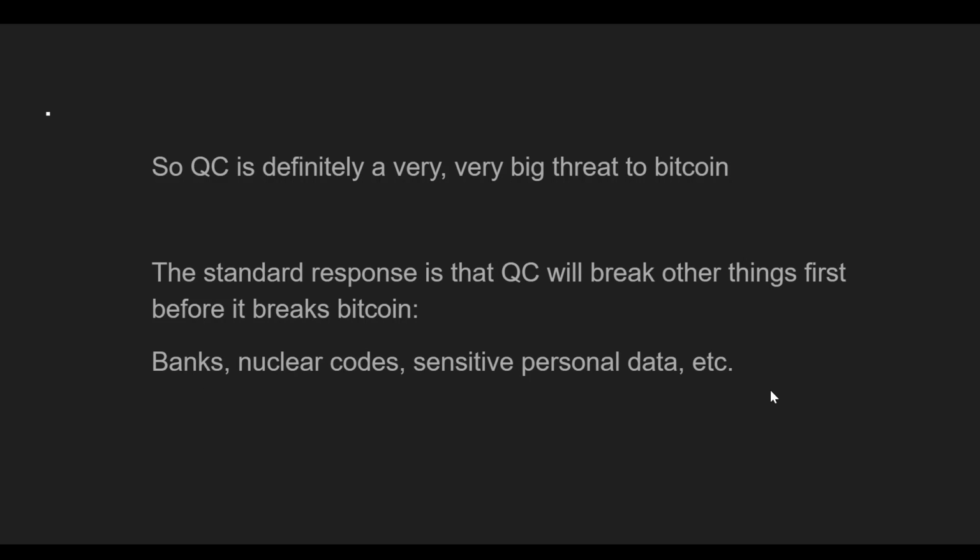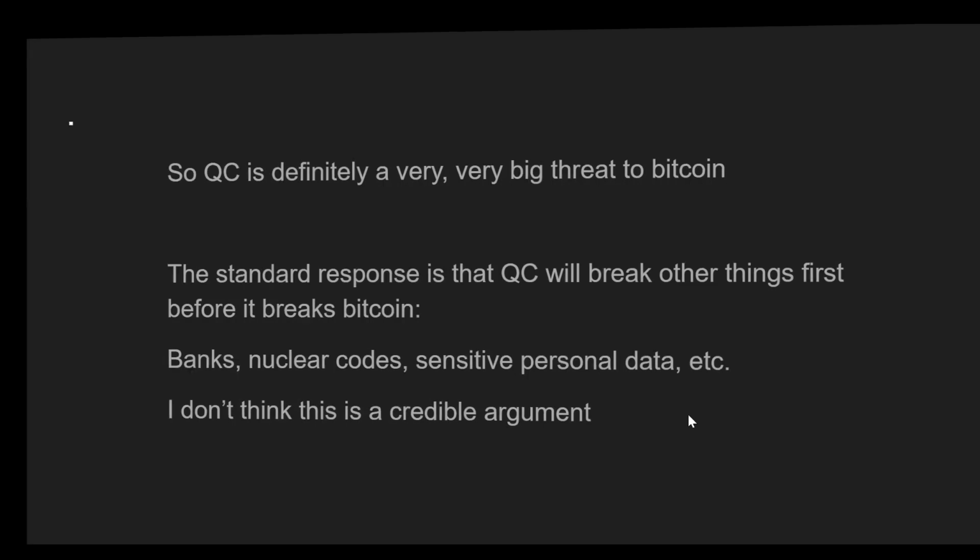Like, it could break banks first, it could break nuclear codes, it could get the sensitive personal data, etc. Because all of these things are wrapped under the standard encryption of the day. Now, I used to think this too, but today I don't think that this is a very credible argument. And here's the reason why.